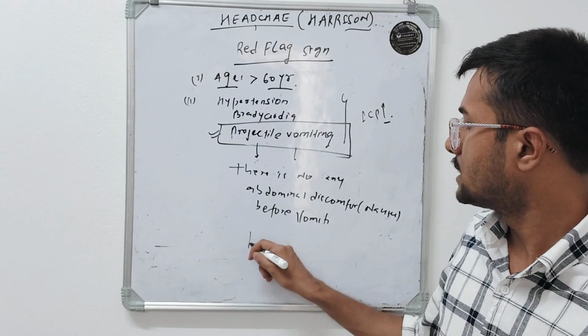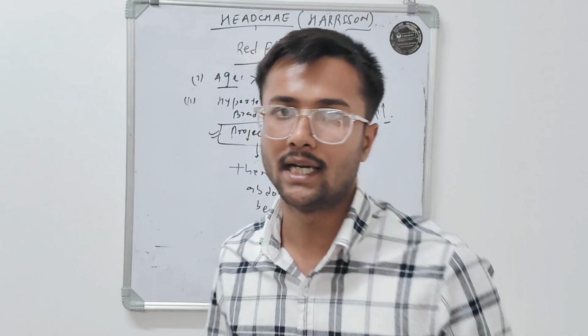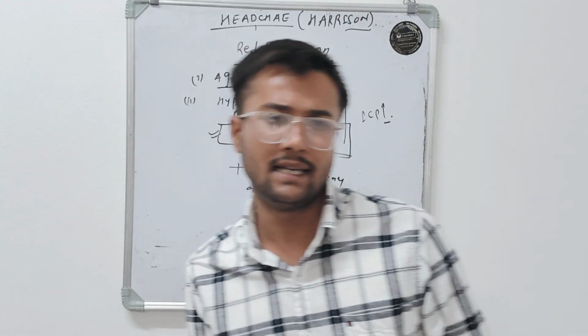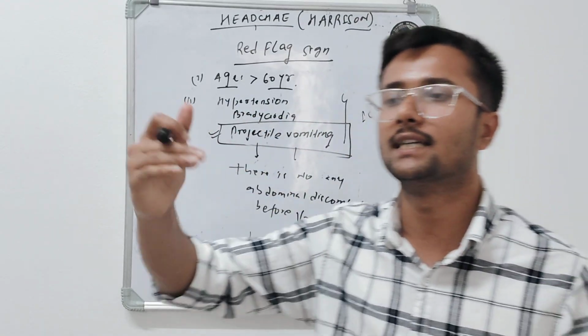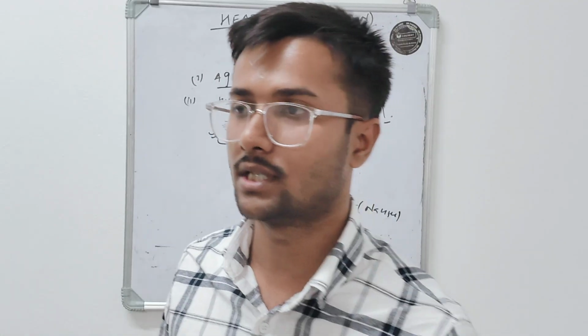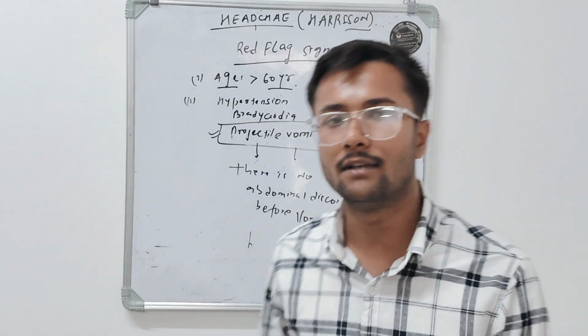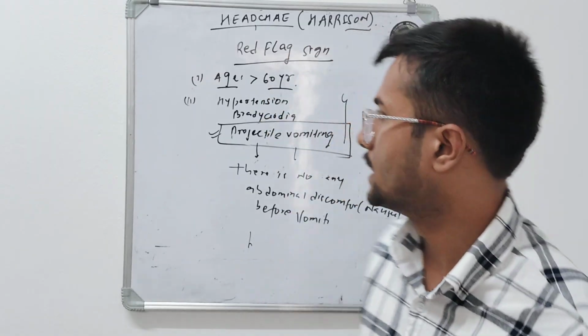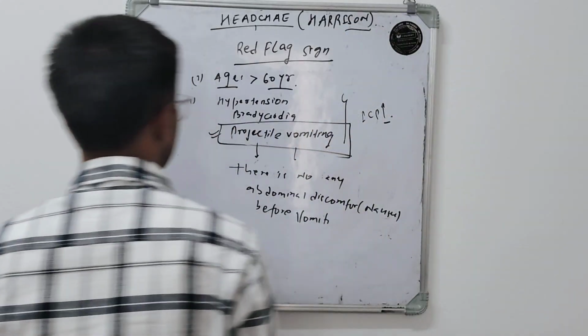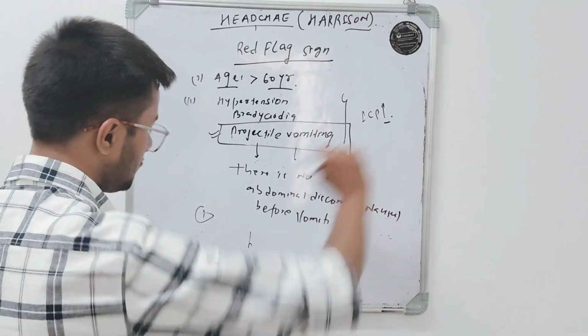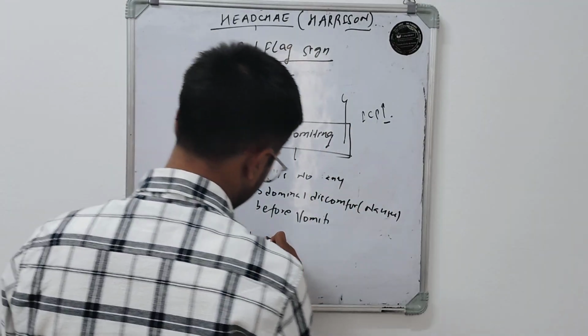In this condition, since they are already prepared, there is less chance that they vomit onto some other person's body. So these are basically the differences between projectile and non-projectile vomiting. Some other features are also there, a patient having a feature what?